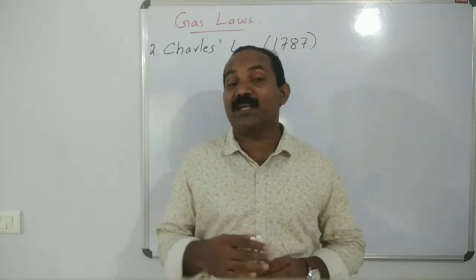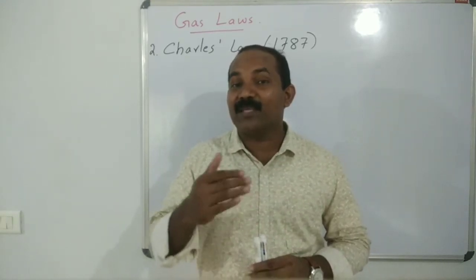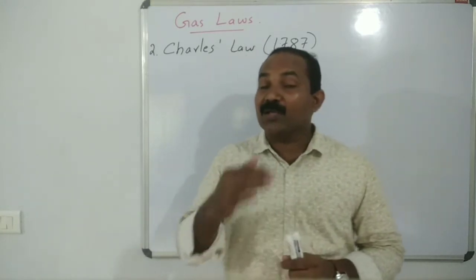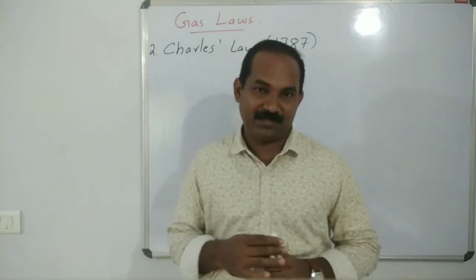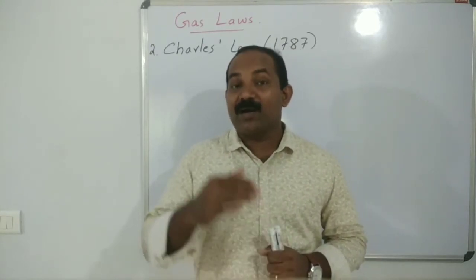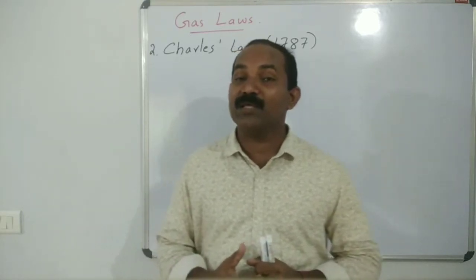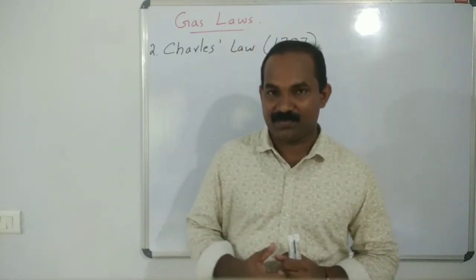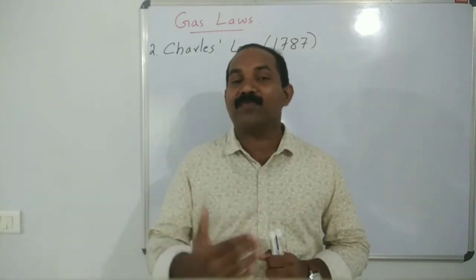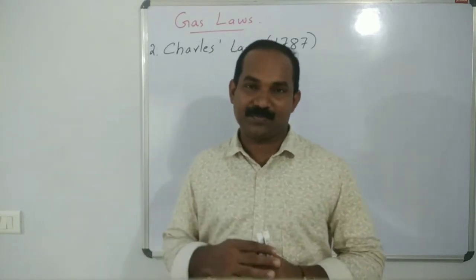He observed that at a constant pressure, the volume of the gas is directly proportional to the temperature. That means temperature increases, volume of the gas increases at a constant pressure.